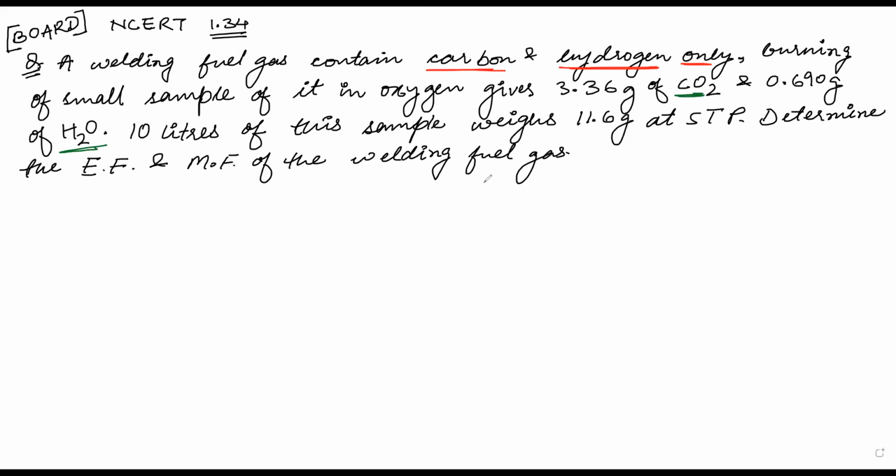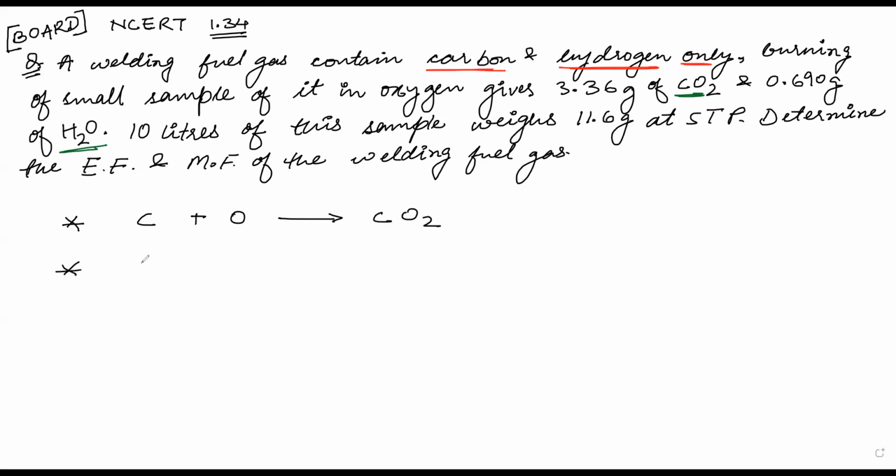Okay, that means, see, if I have anything which has carbon, so I'm just writing carbon plus oxygen will give me CO2, right?